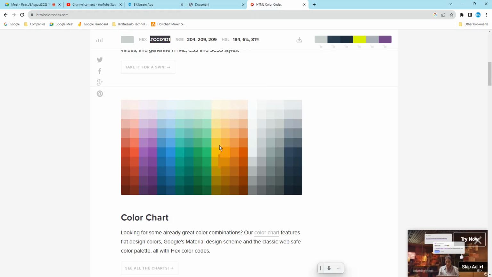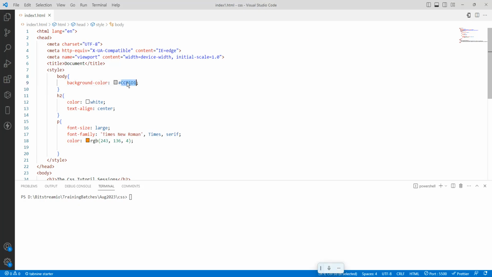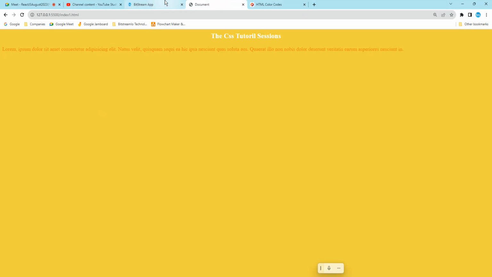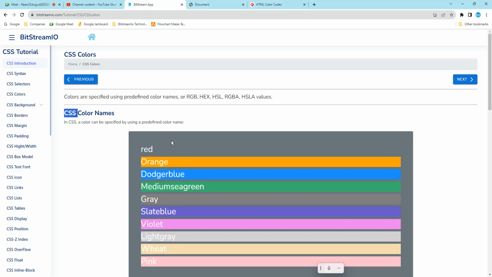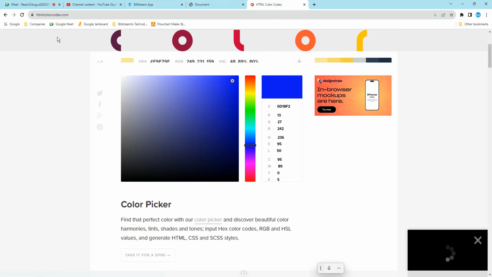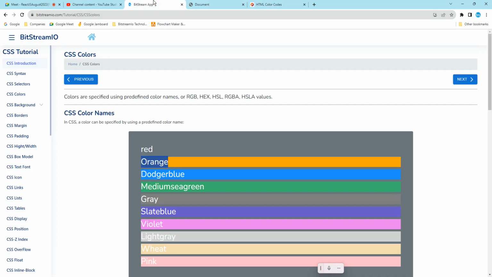Like that, if you want this light color, you just go here, Control C, and Control V, save it. We'll go here, save. So those are the different colors. If you want to mention directly, orange means orange and everything. Even if you want a lighter color in orange, you just have to go here: orange, lighter orange, transparent orange, like that. So this is htmlcolorcode.com. You are going to get this one.